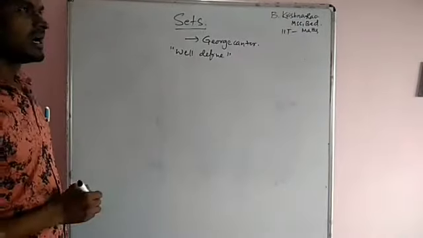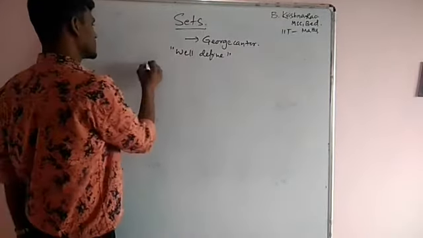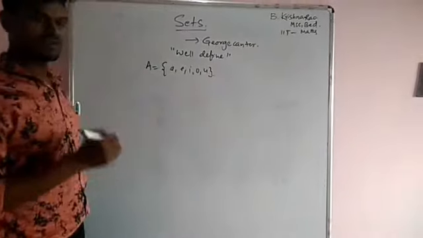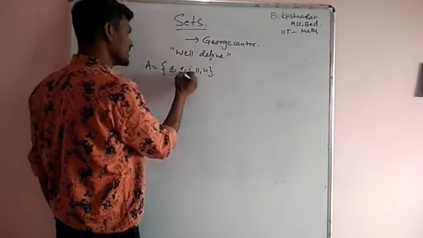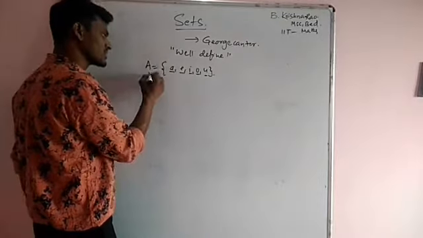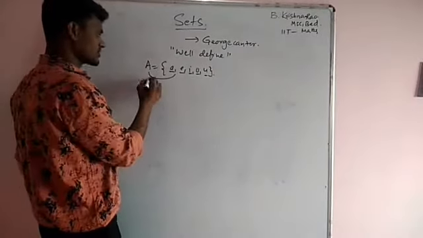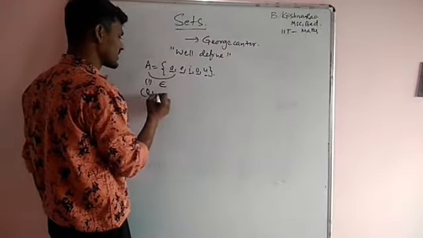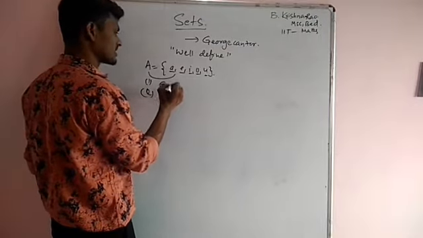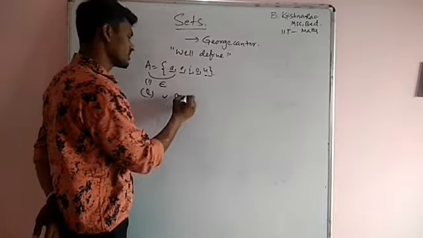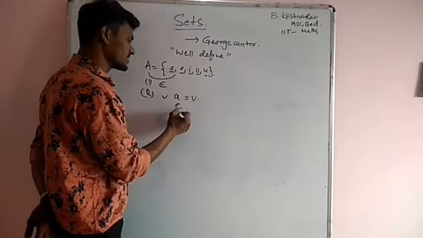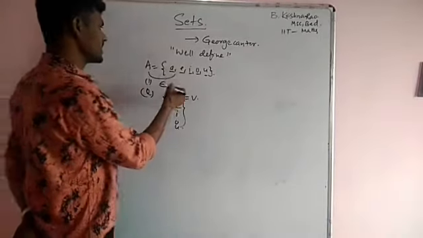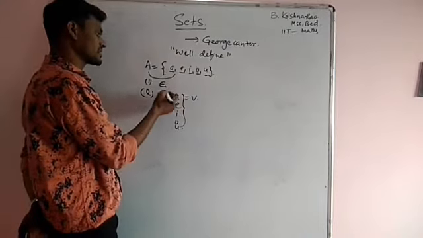What is well-defined? Well-defined means, here, take a set of vowels: A, E, I, O, U. All the elements A, E, I, O, U belong to that set or not. First we have to check whether all the elements belong to that set or not. Second, whether all the elements have the same character. A is a vowel, E is a vowel, I is a vowel, O is a vowel, and U is also a vowel. Then all the elements are vowels. That's why a set has two characters.